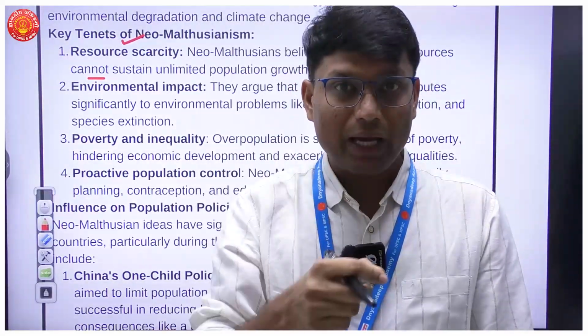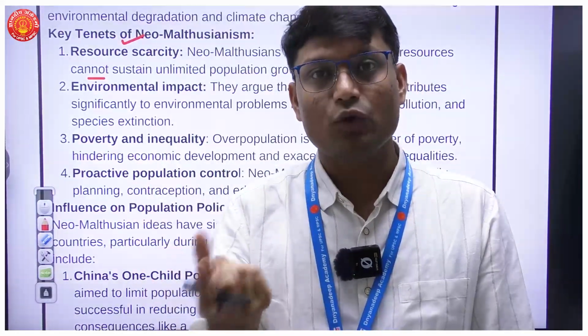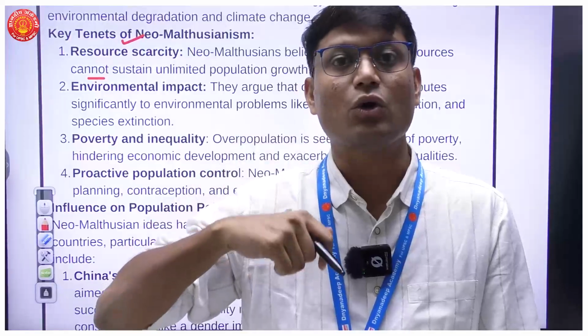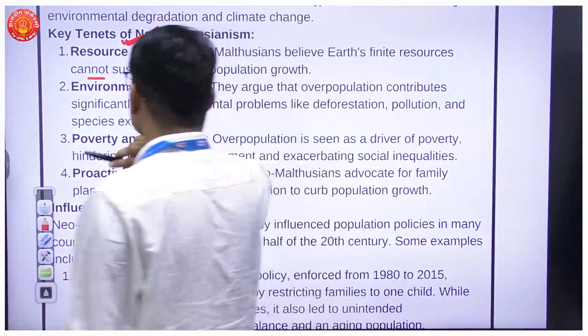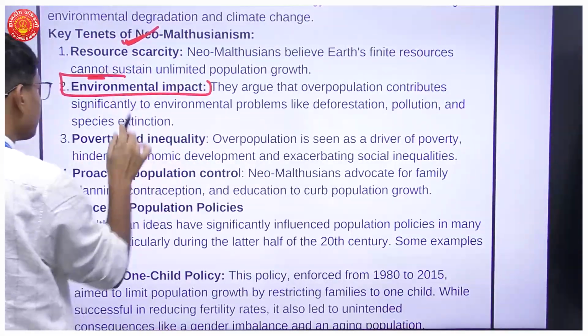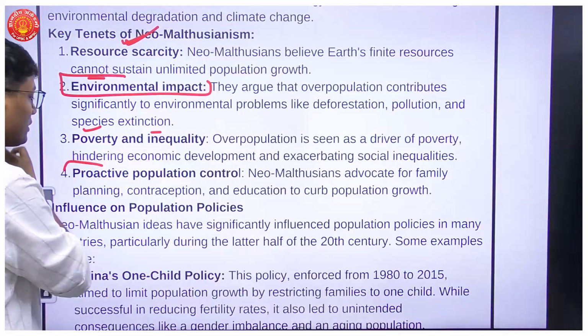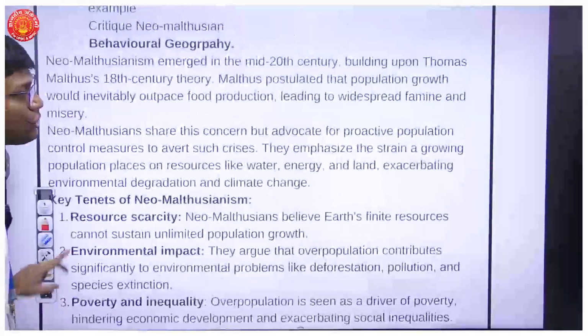And that is why we have to limit population, because the fundamental reason for the exhaustion of those resources is increasing population. And that is why here I'll say we are worried about resource scarcity. We are also concerned about environmental impact, poverty, inequality, and then what we need is proactive population control.